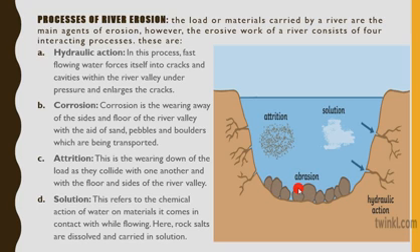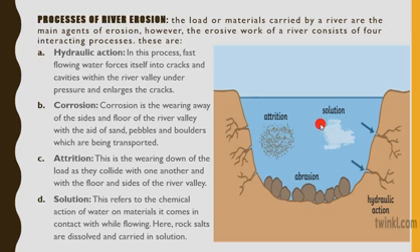Then C, attrition. Attrition refers to the wearing down of the load themselves. Now, the load that is being transported, as they collide with each other, wears away gradually. Corrosion is the wearing away of the sides of the valley or the river, but attrition is the wearing away of the load themselves as they come in contact with each other.